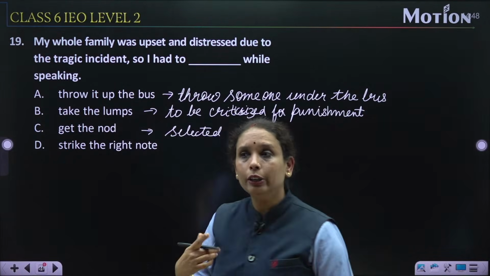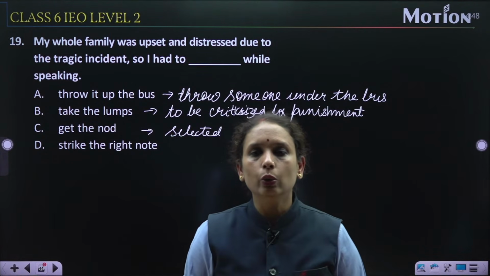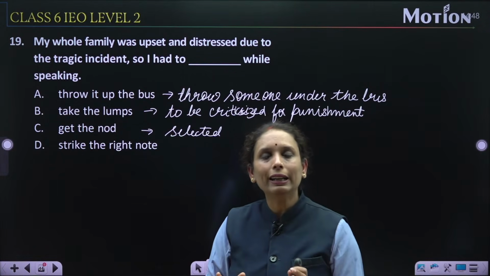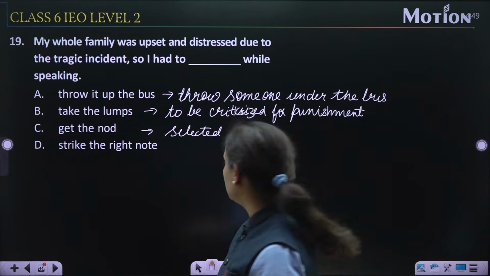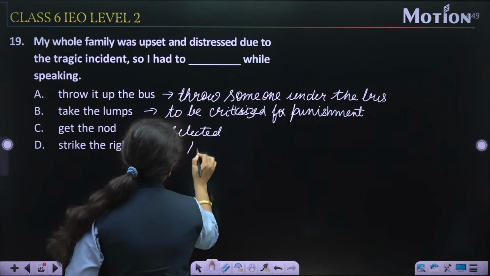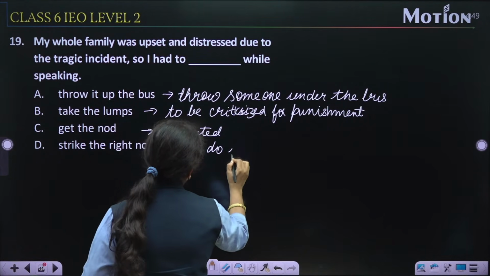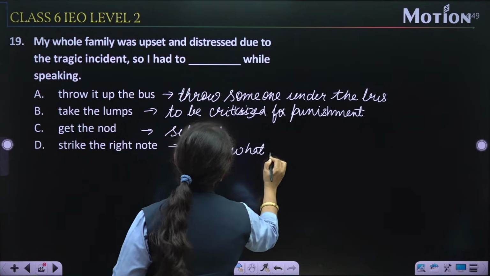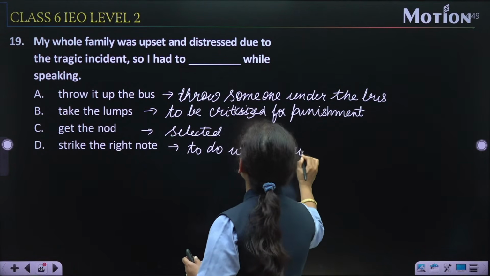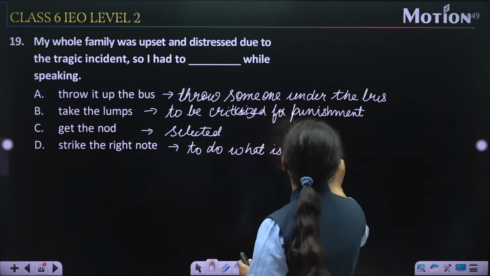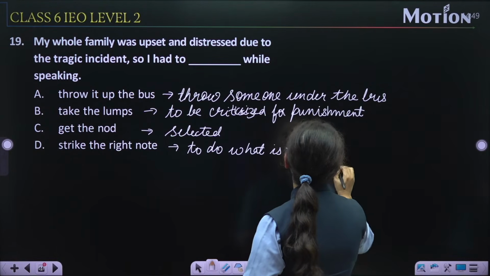Strike the right note. Strike the right note means do what is the most appropriate thing, to do what is most appropriate.